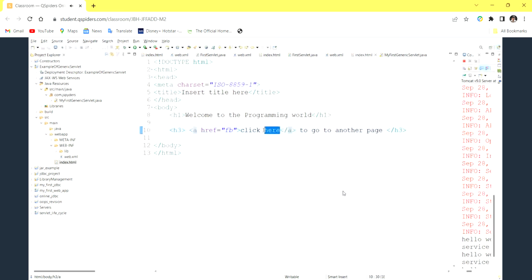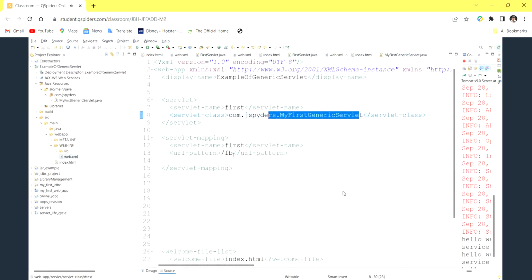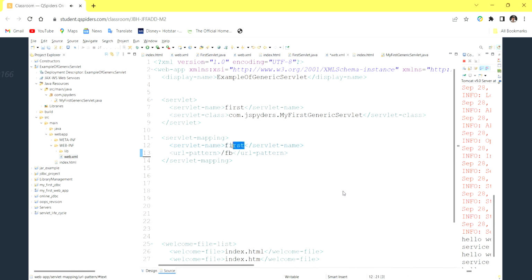So when you click on here, it is going with the URL reference. You should not call it a reference, it's a URL or link. Simply, you can call it a link. So the container will search in web.xml: is there any such URL pattern here? Yes, I am having one. So this contains a name called first.